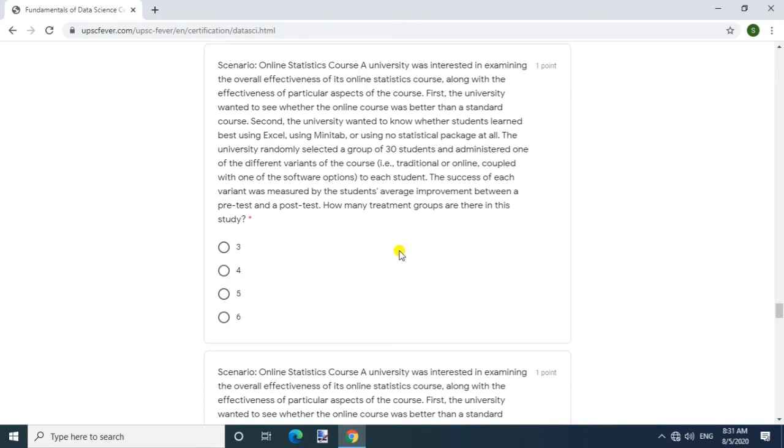The success of each variant was measured by the student's average improvement between a pre-test and a post-test. How many treatment groups are there in this study? Answer: 6.